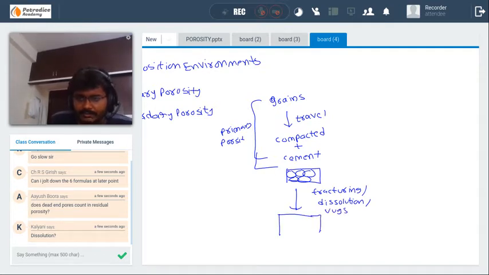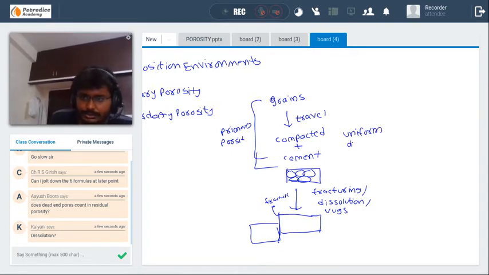What happens is it becomes uneven. Suppose this is the fracture. The fracture will be only in one place, so it is non-uniform. So there is no uniform distribution of pores here. This comes under secondary porosity.